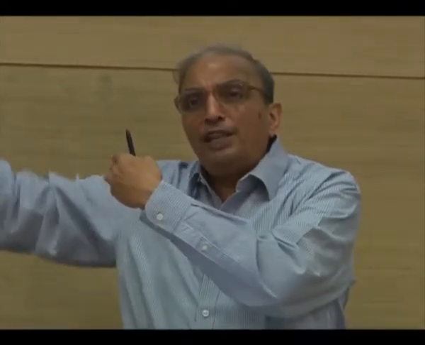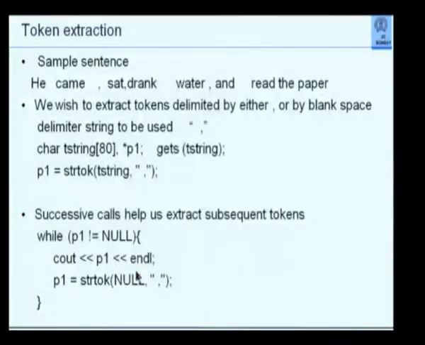And C++ internally will automatically chew up all the part of that sentence up to the second token, and remember that it has to start from the second point. So if I keep a while loop, it will automatically go through this, extracting the next token. When it has completed the entire sentence and there is nothing here, after "read the paper", there is no string to be extracted. At that time, strtok will return NULL. So obviously, when it returns NULL, I have to stop.